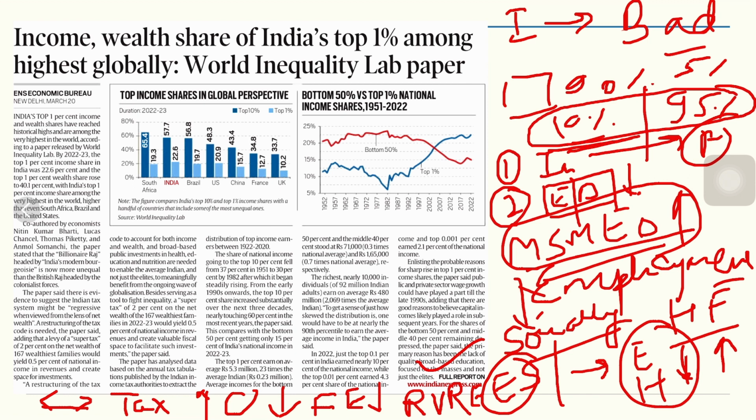India's top 1% income and wealth shares have reached historical highs and are among the very highest in the world, according to a paper. The top 1% income share in India was 22.6%, and the top 1% wealth share rose to 40.1%, with India's top 1% income share among the very highest in the world, higher than even South Africa, Brazil, and the United States. This is the paper published by Nitin Kumar Bharti, Lucas Chancel, Thomas Piketty, and Anmol Somanchi. So this is how the problem came.